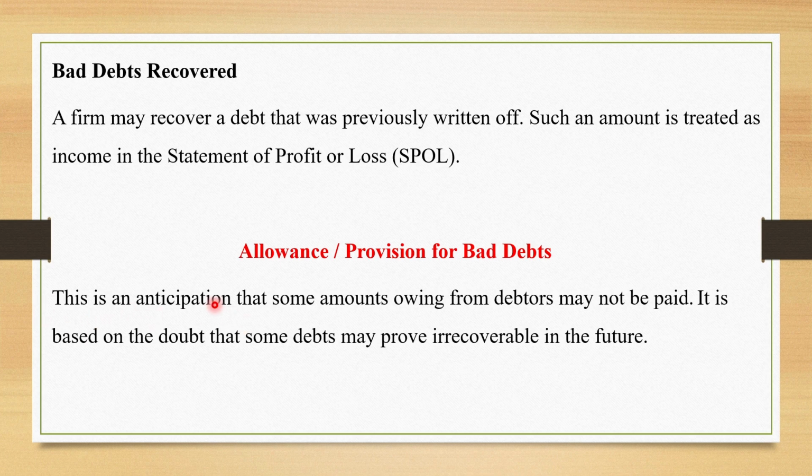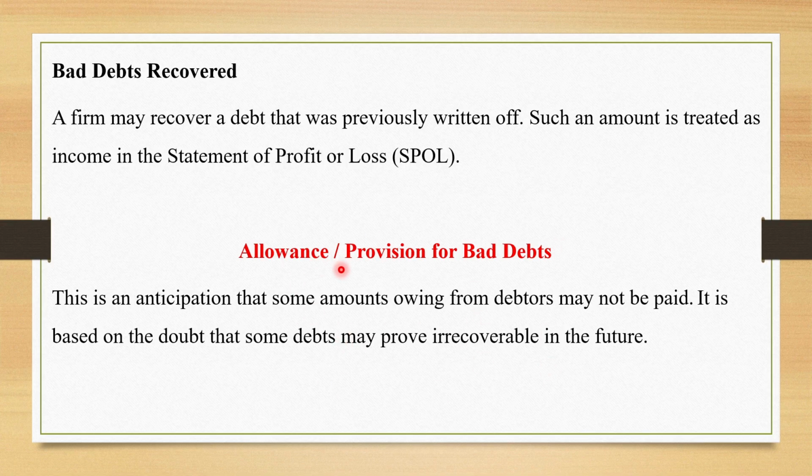This is like you estimate the amount that some amounts owing from debtors may not be paid, may not be recovered. It is based on doubt, and some debts may prove irrecoverable in the future. Yes, you assume the worst. Let me assume like 1 million will not be recovered.